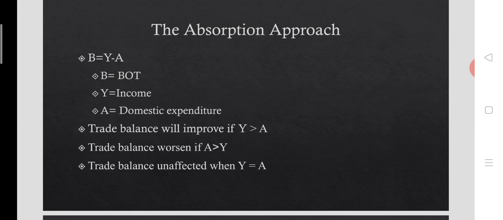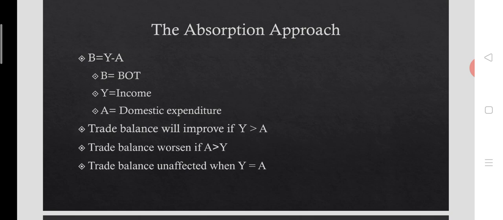Simply, the trade balance will improve after devaluation only when Y is greater than A. That means only when income is greater than expenditure will the trade balance improve.